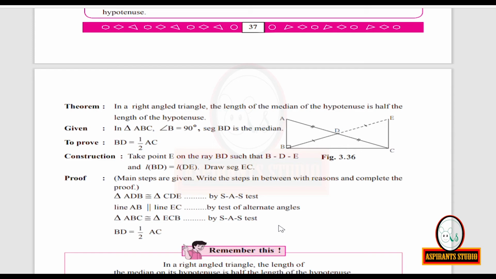Now, BD is equal to half of EB. Within brackets, you write construction. Because according to our construction, we have taken BD is equal to DE. So, BD will be half of BE. Look at the figure and write. Now, BD is equal to half of EB. Within brackets, you have to write construction.